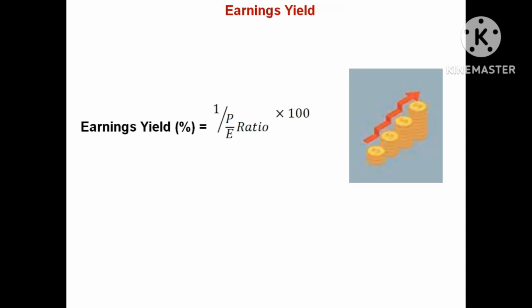Earnings yield is nothing but the inverse of the PE ratio, and it is expressed as a percentage. The earnings yield ranges from 1 to 100 percent, whereas the PE ratio doesn't have a range, but it generally starts from 1.